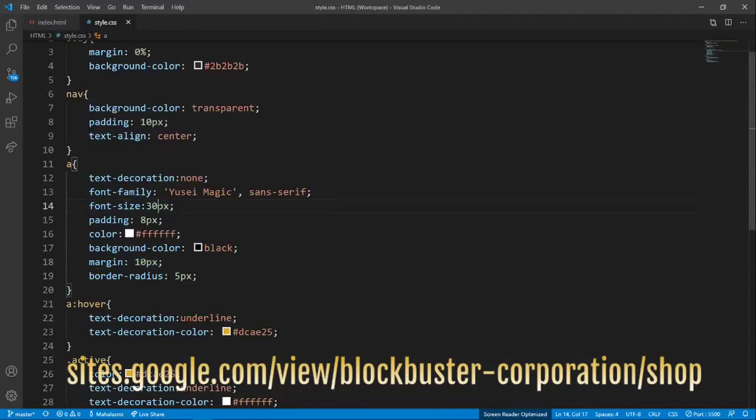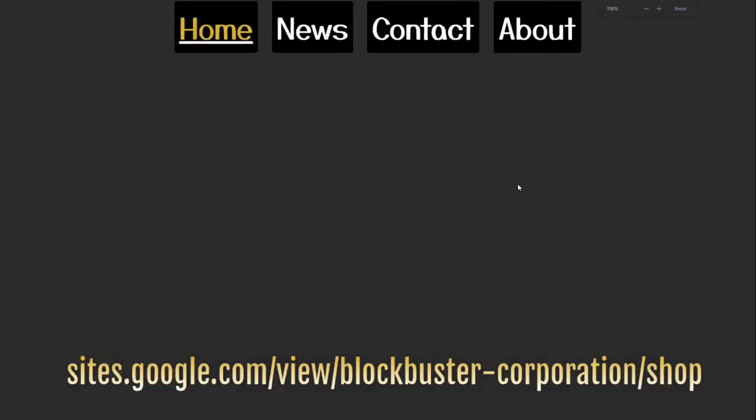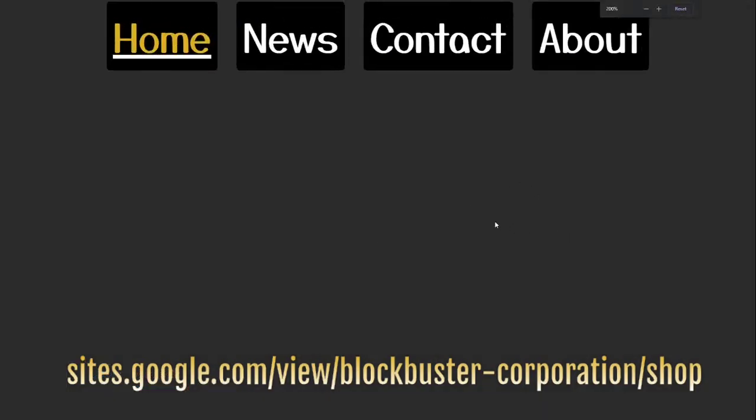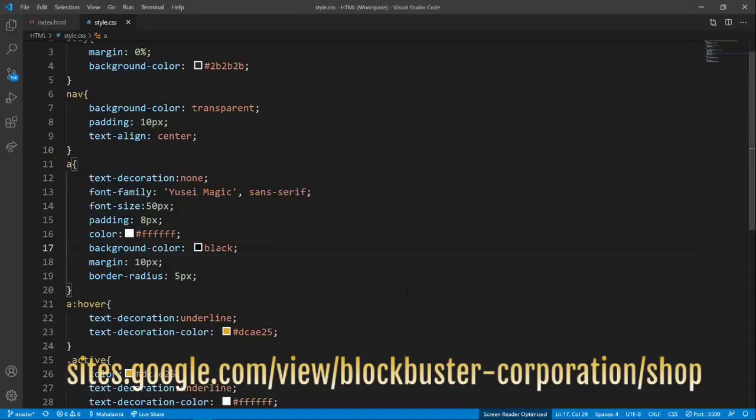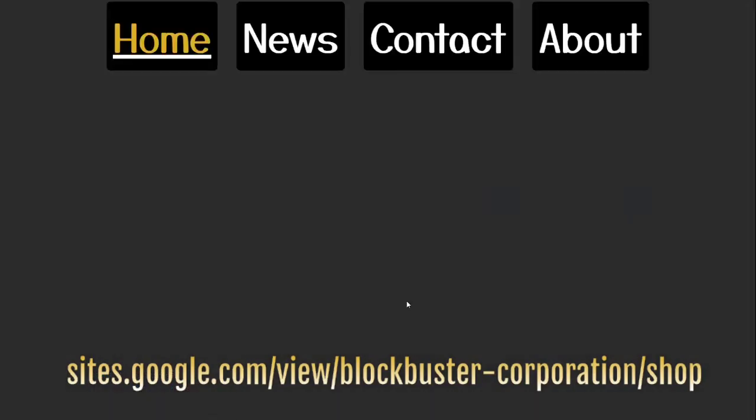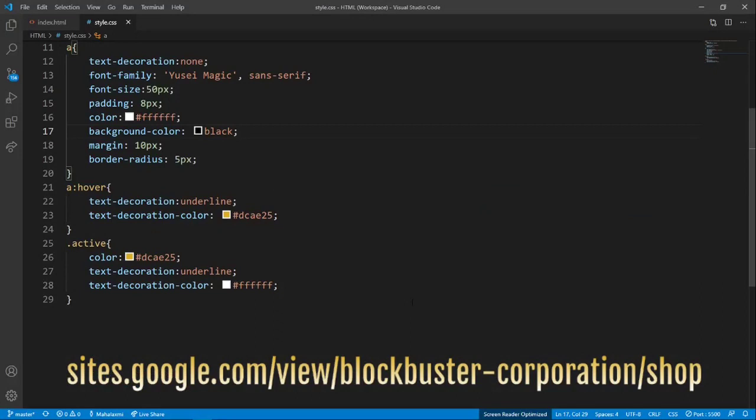I'm going to change the font size to 50 pixels. I'm going to zoom in on it, nice and big. So it comes up like that, but it looks really weird when there's an underline like that. I'm just going to remove the underline.